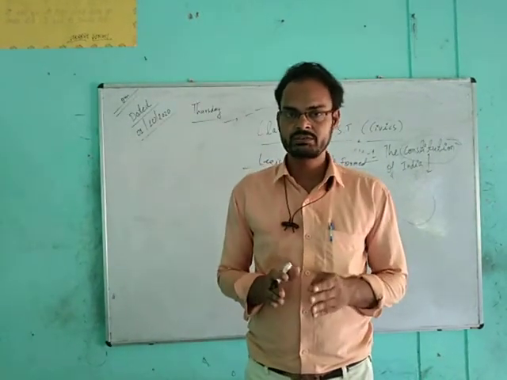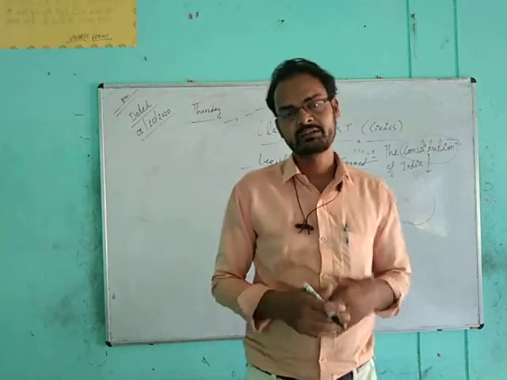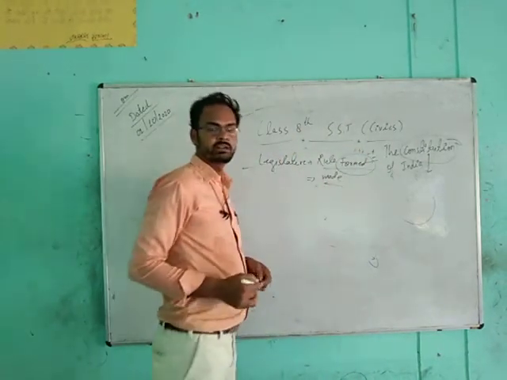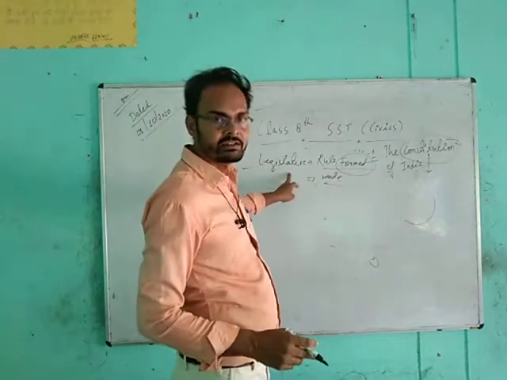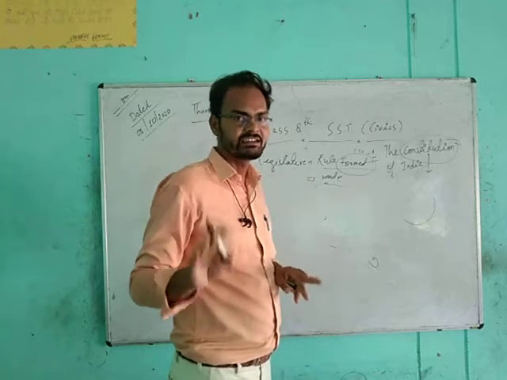In both houses, rules and laws are framed, made and formed. So this is legislature. It may be central legislature and at the same time state legislature.